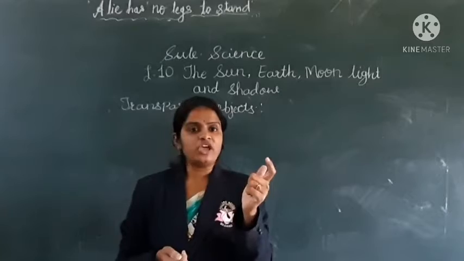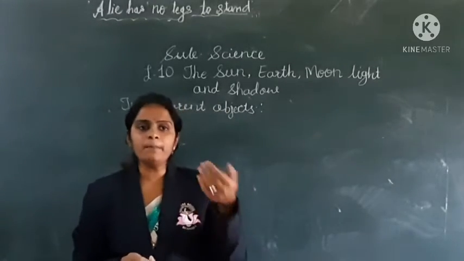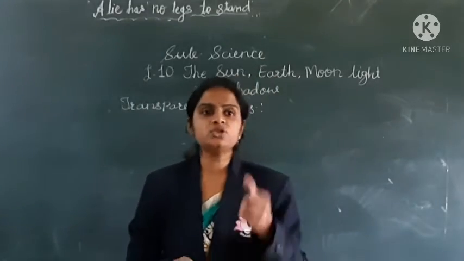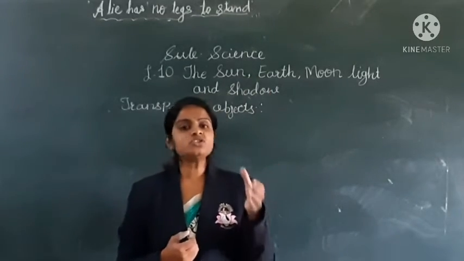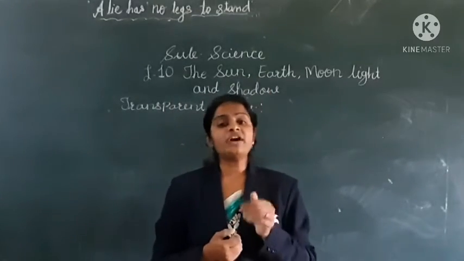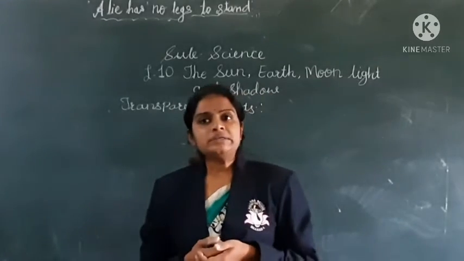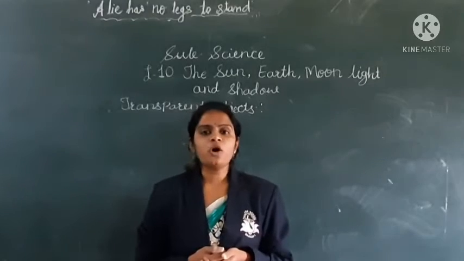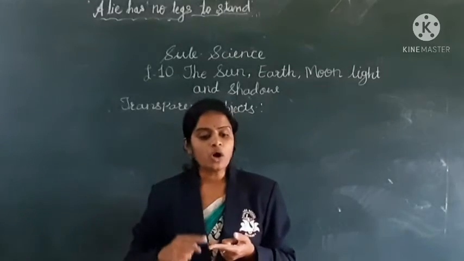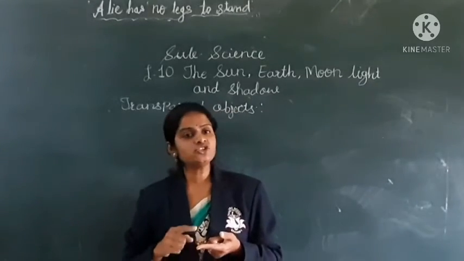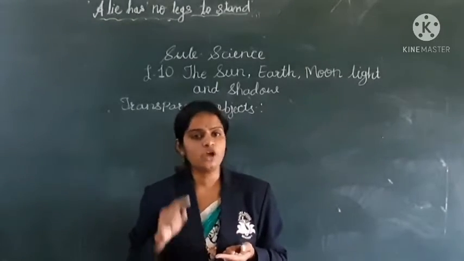Means these objects allow light to pass through them completely. Such objects are called transparent objects. We can see through a transparent object. But a transparent object does not form a clear shadow. Transparent objects form a shadow, but they do not form a clear shadow. Yesterday I told you opaque objects form a clear shadow, but transparent objects do not form a clear shadow.